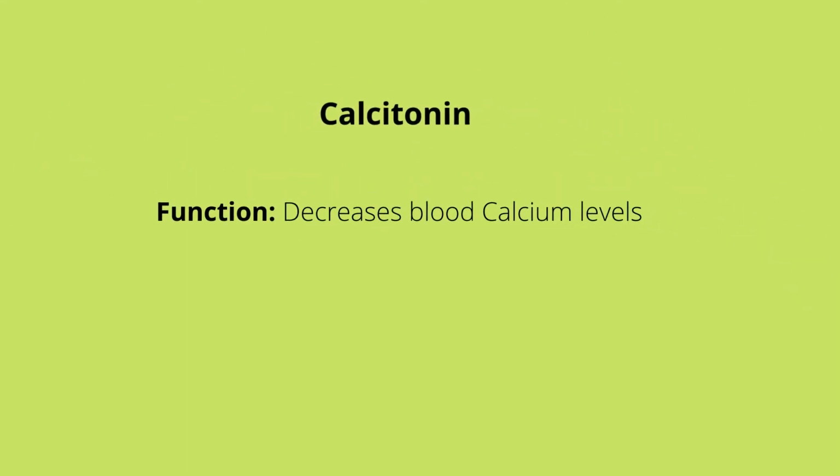Calcitonin. It is a hormone that decreases blood calcium levels. It's opposite to the action of the parathyroid hormone. It decreases blood calcium levels by: one, decreasing the activity of osteoclasts. Two, it increases the excretion of calcium at the kidneys. The release of calcitonin occurs when the body senses that there is too much calcium, hypercalcemia, in the blood serum. It stimulates the release of calcitonin from the thyroid.